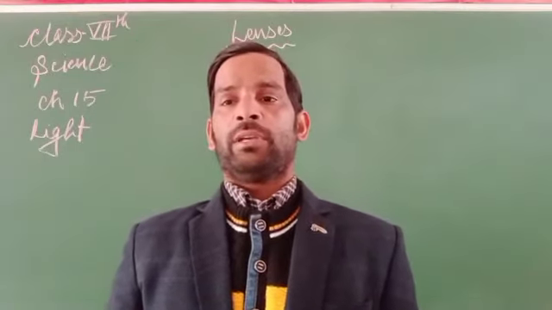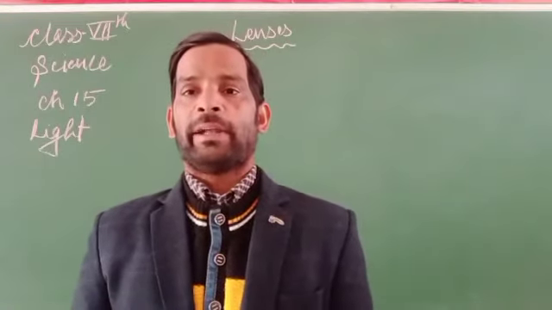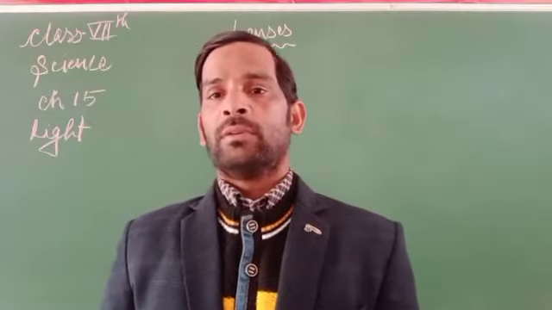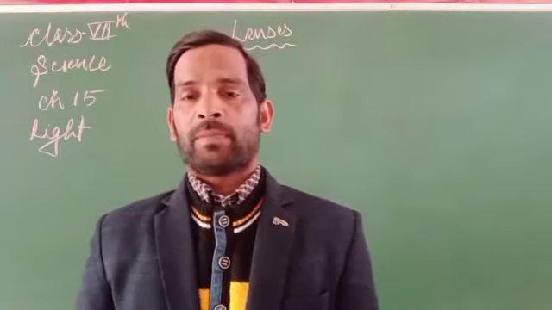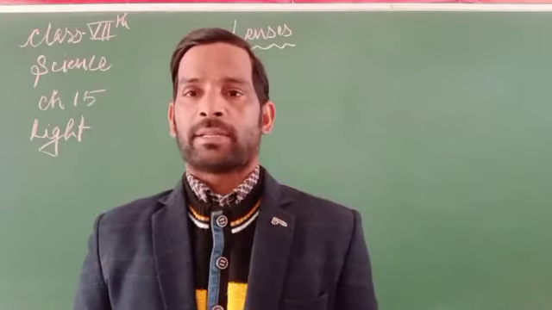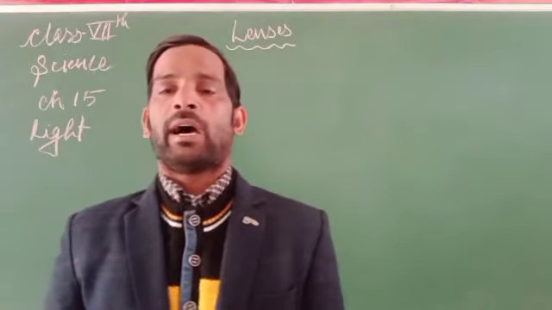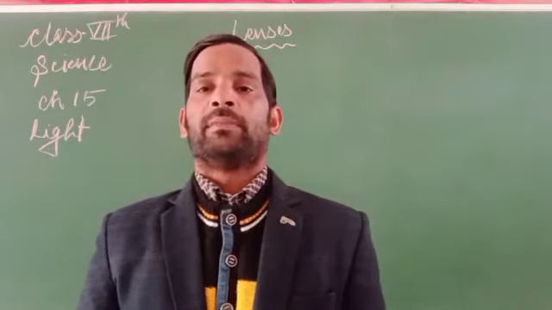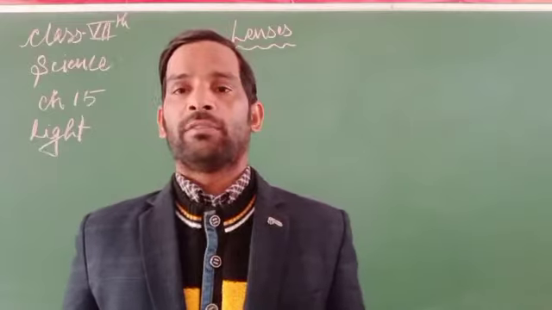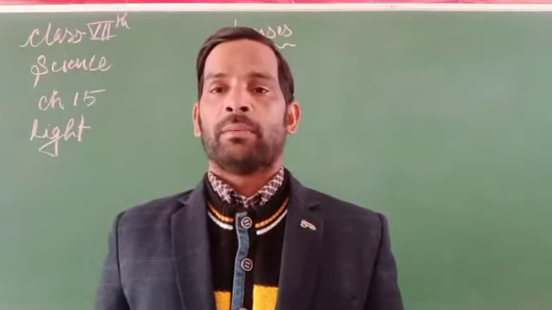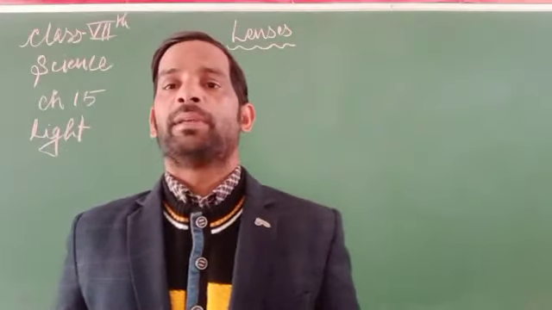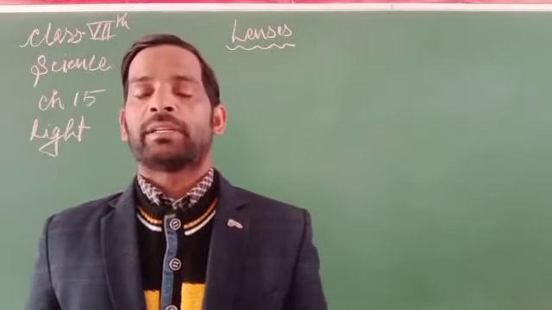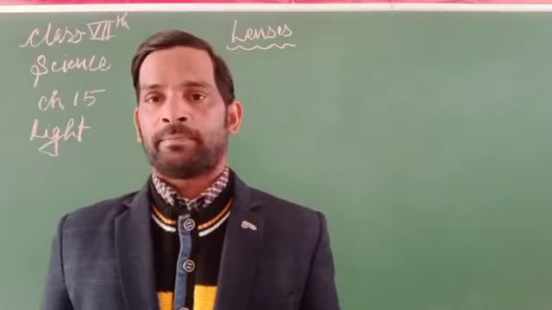A lens is a transparent object made of curved glass or plastic. So we can say lenses are transparent material made by two curved pieces of glass or plastic, or by one curved and one flat glass as well. Either it is made up of glass or plastic.